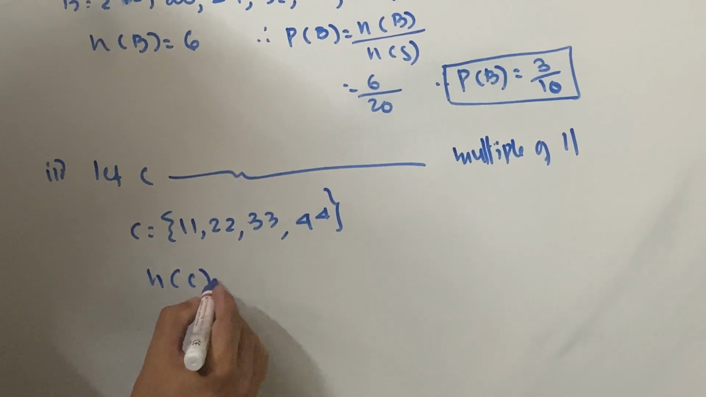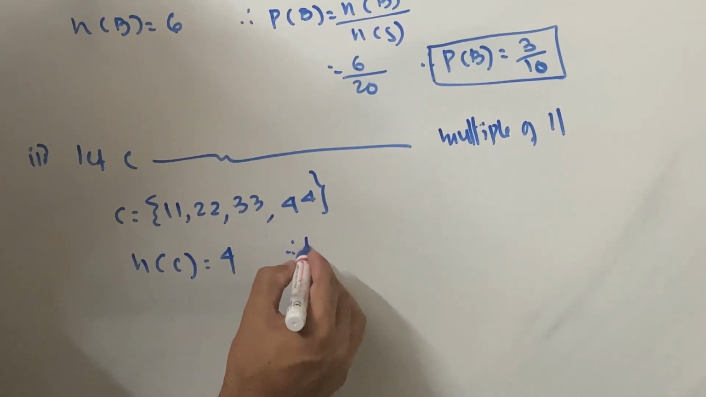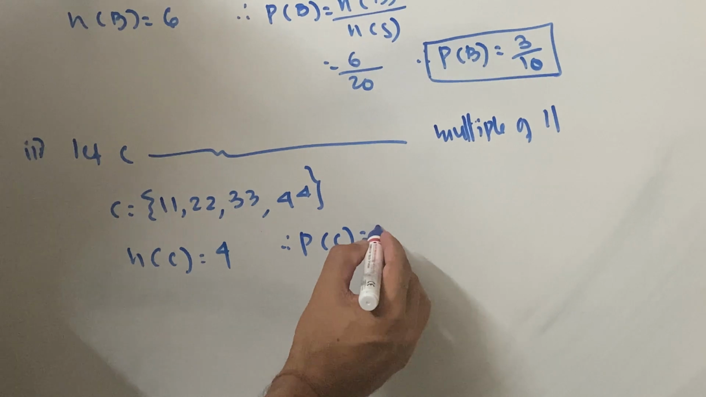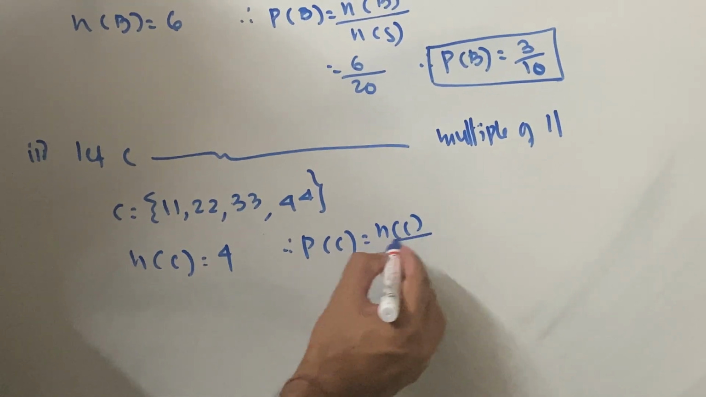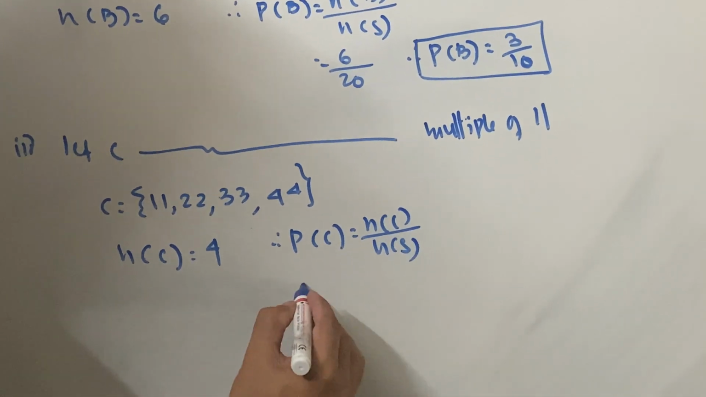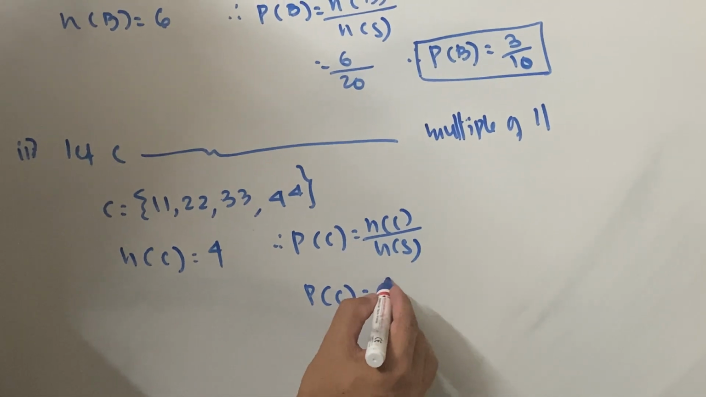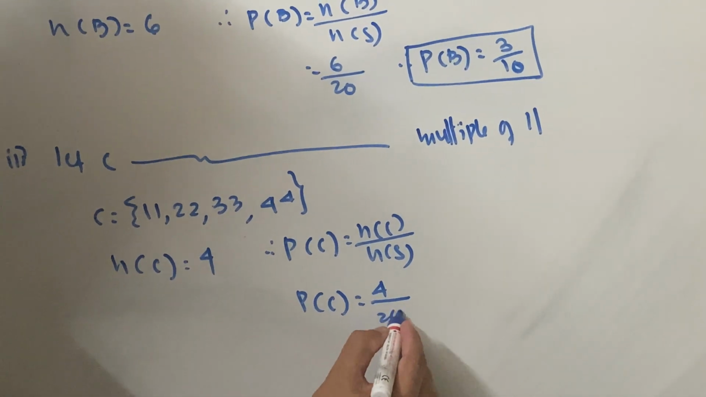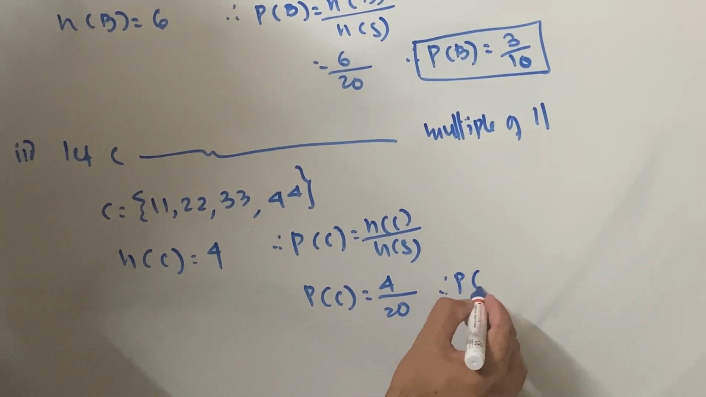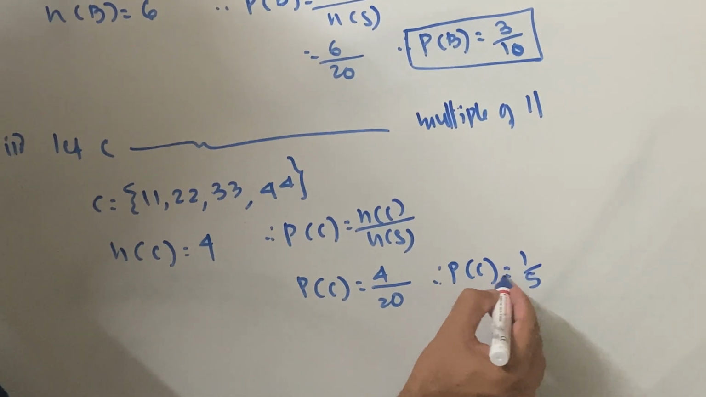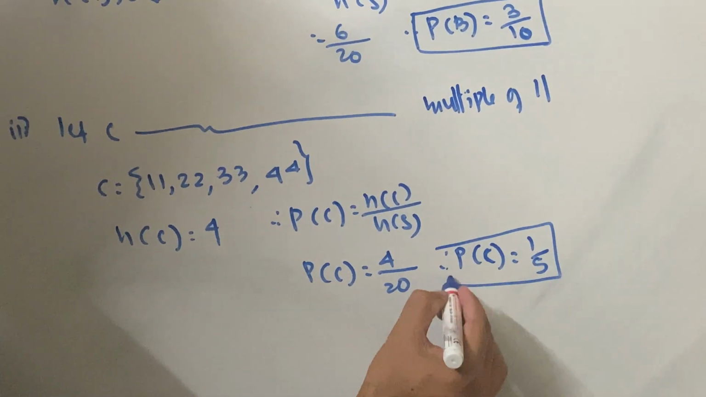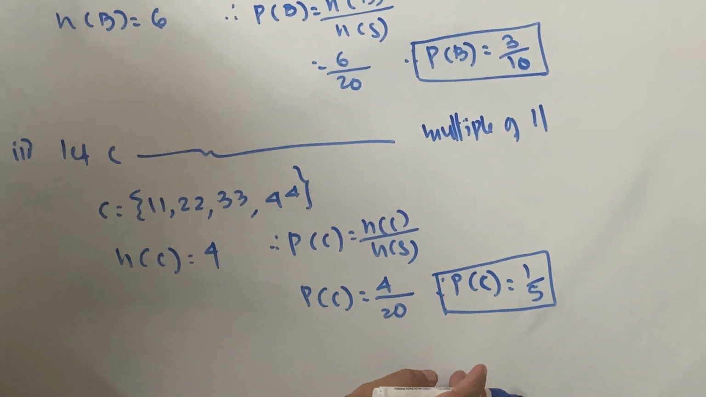So you say n of C is equal to 4. Probability of C is equal to n of C upon n of S. So you get 4 upon how much is that? 20. And therefore probability of C is equal to 1 upon 5. So this is how you have to do your sum number 15.